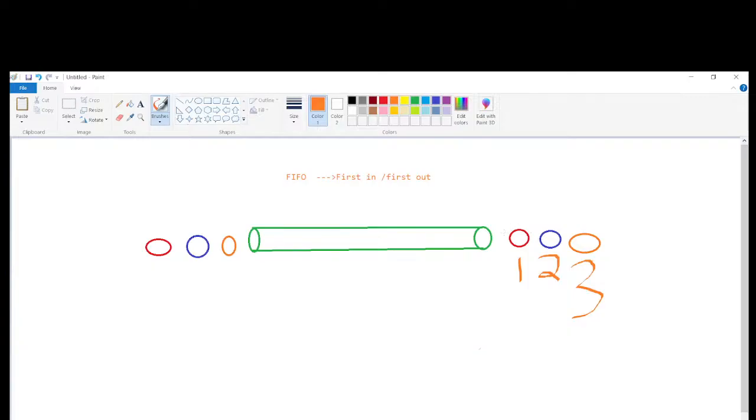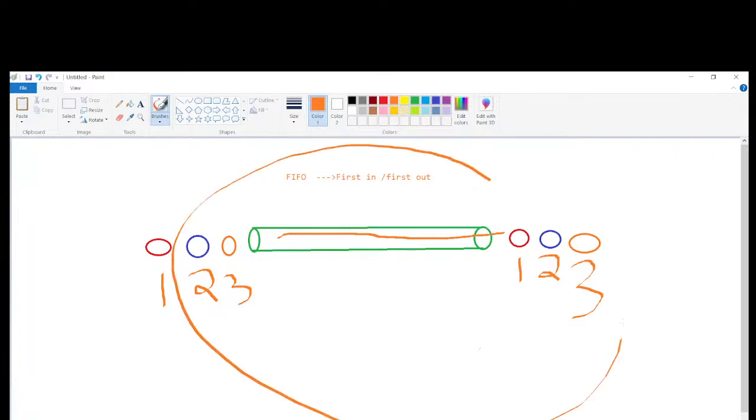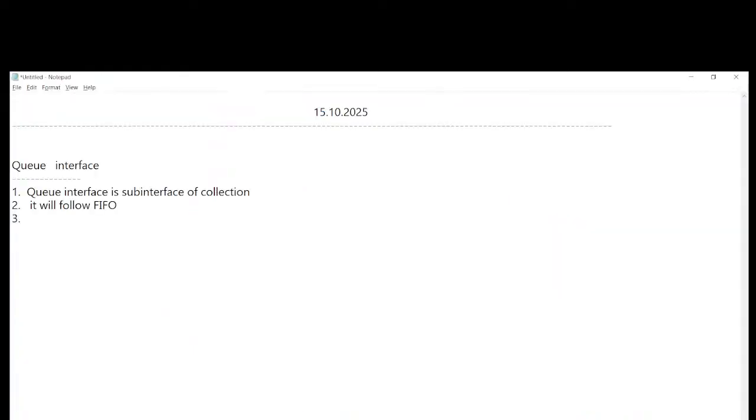If they are passing through any pipeline, first what will come? The one that entered first will come out first, and the blue one second, and the orange one third. Right? It will follow the same principle. Understood?